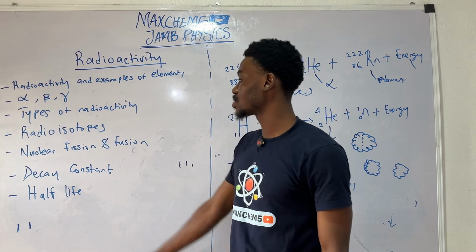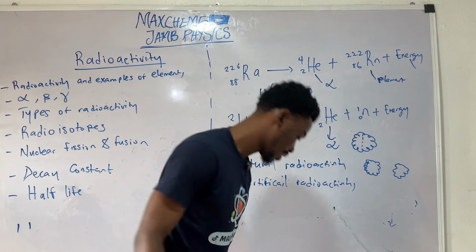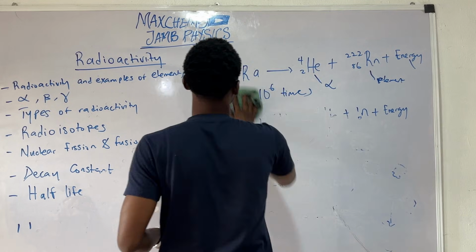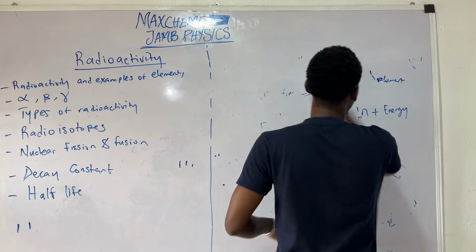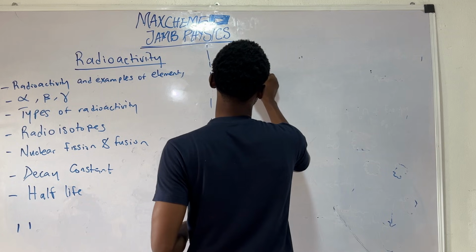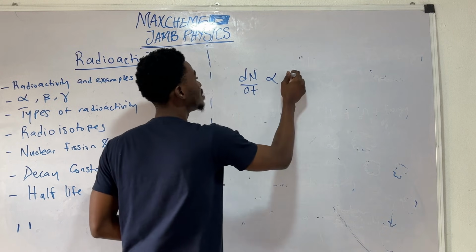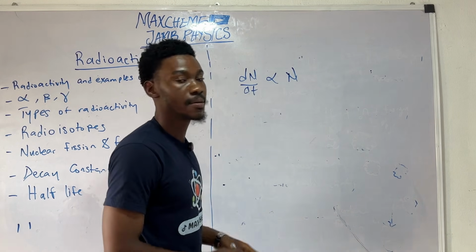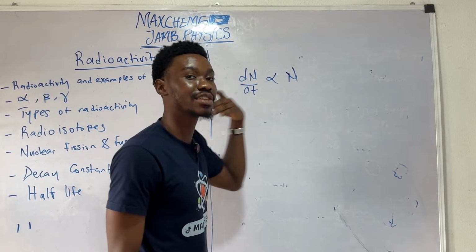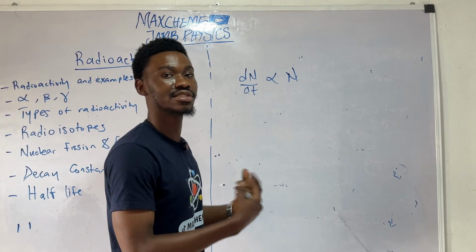So next, I would like to discuss something called the decay constant and the half-life. Now, it turns out that the rate at which a radioactive element will decay is directly proportional to the number of atoms initially present in that radioactive element. So the more atoms present in that radioactive element, the faster it will decay. The fewer atoms present, the slower it will decay.